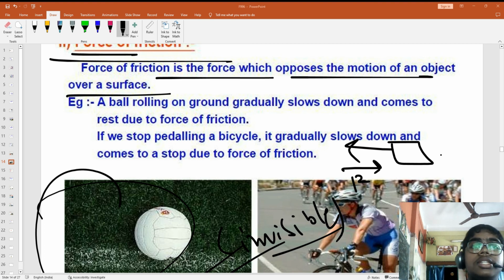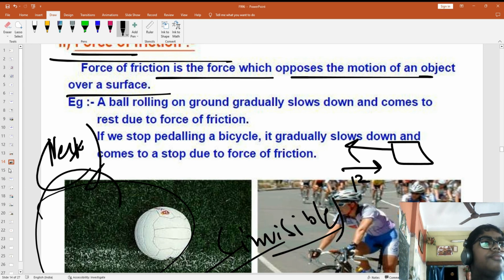Because one more force is there, that is an invisible force, that is opposing the motion. You are going this side, it is giving the force this side. So when you are not pedaling, it is moving, but this force is greater than your force because you are not pedaling, so it will stop things. This you will be learning in the next chapter in detail, okay, in the coming chapter.